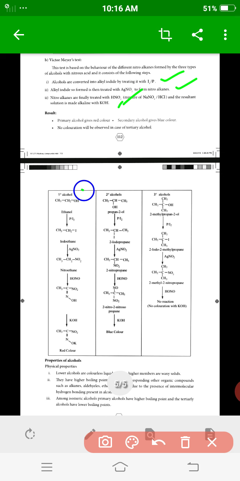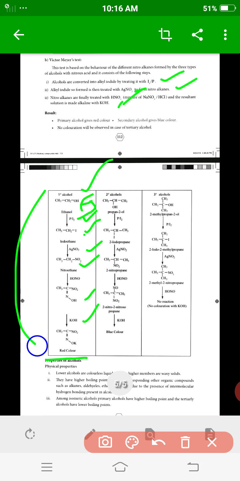For a primary alcohol, the first step adds phosphorus and iodine; iodine attacks and replaces the alcohol group to give ethyl iodide, or iodoethane. In the second step silver nitrite is added to give nitroethane. To the nitroethane, nitrous acid is added, and then potassium hydroxide, giving a red color for the primary alcohol.